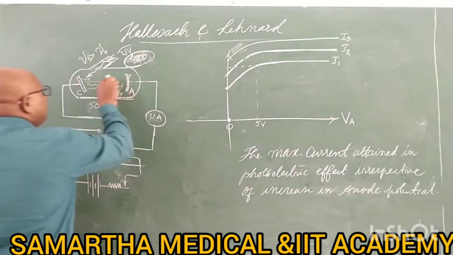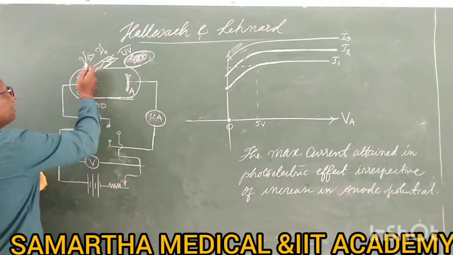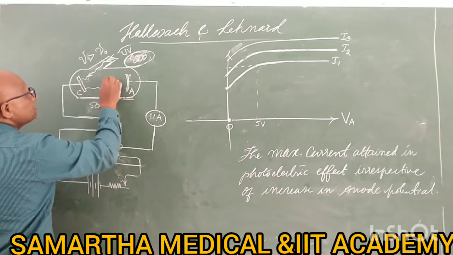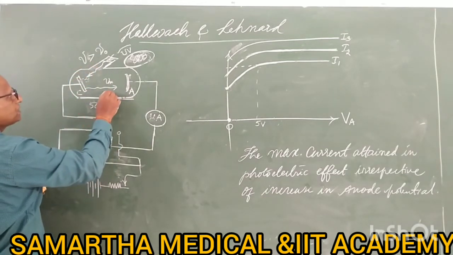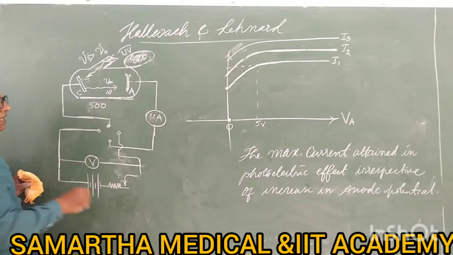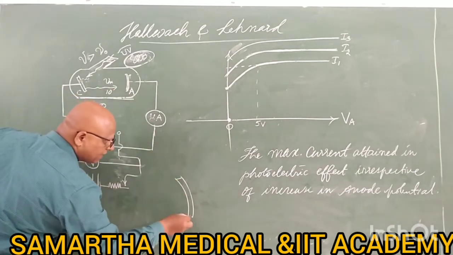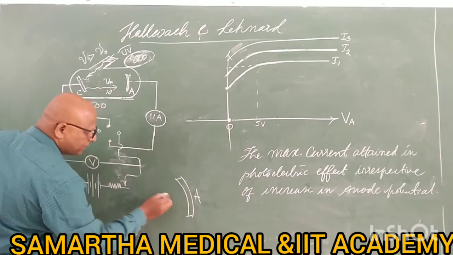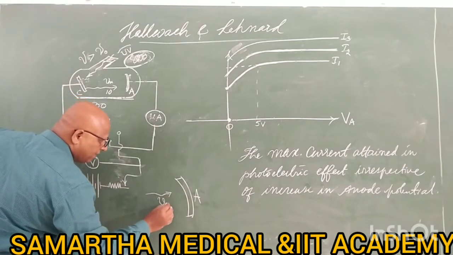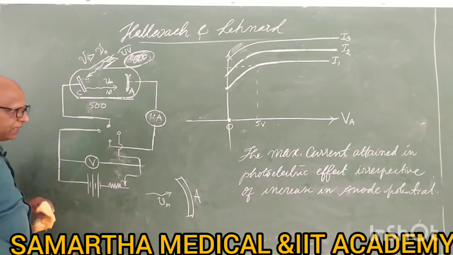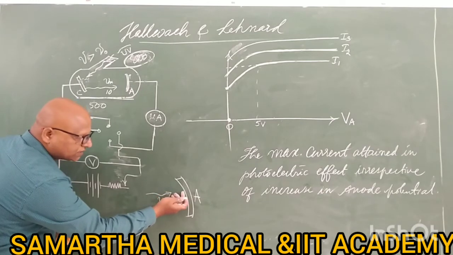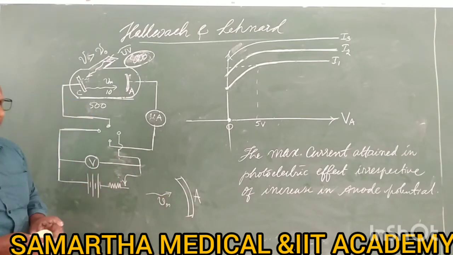Same intensity, everything is the same. The Vmax electrons will come first, with 10 meter per second velocity, to near the plate A. Now this plate starts repelling these electrons.